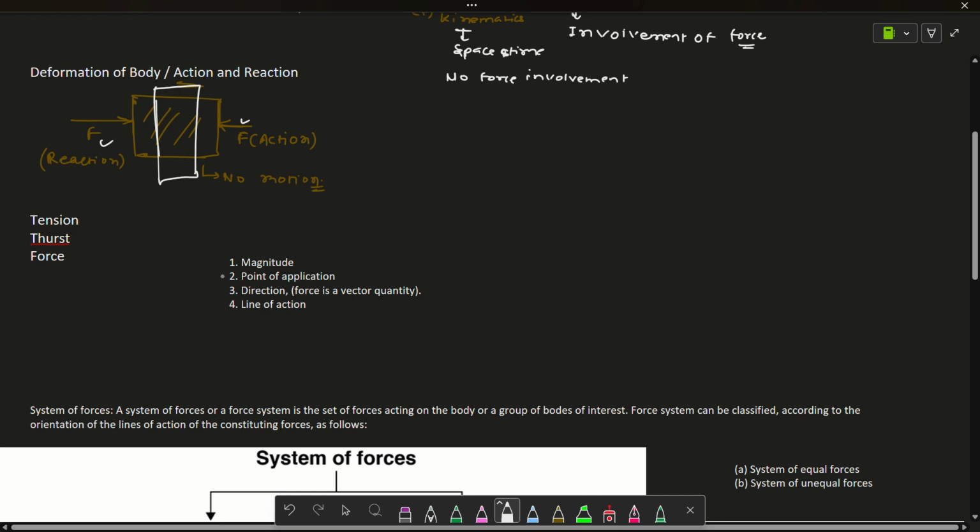Now another thing comes, that is tension. I'm explaining it in very simple ways with the help of an example. Let's suppose one thread is tightened very tightly between two points, one and two.